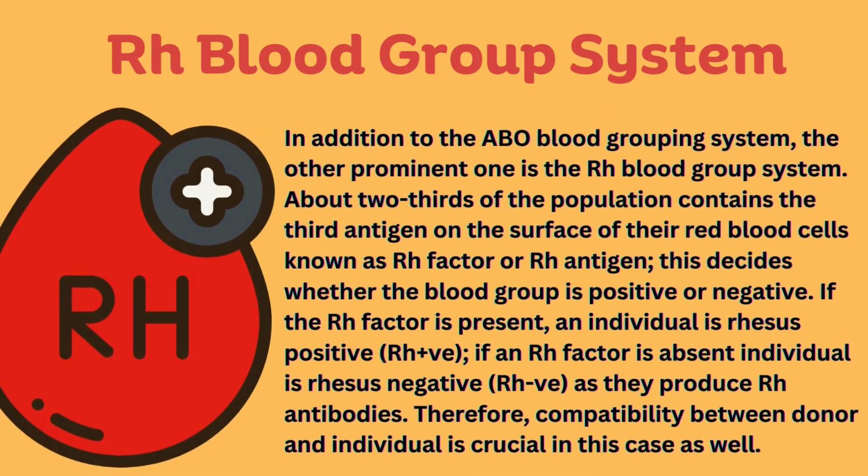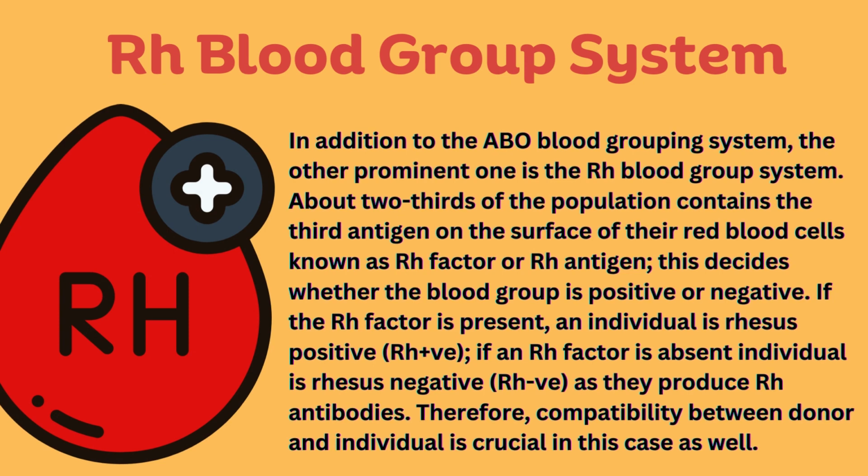In addition to the ABO blood grouping system, the other prominent one is the Rh blood group system. About 2/3 of the population contains a third antigen on the surface of their red blood cells, known as Rh factor or Rh antigen. This decides whether the blood group is positive or negative. If the Rh factor is present, an individual is rhesus positive, Rh+. If the Rh factor is absent, the individual is rhesus negative, or Rh-, as they produce Rho antibodies. Therefore, compatibility between donor and recipient is crucial in this case as well.